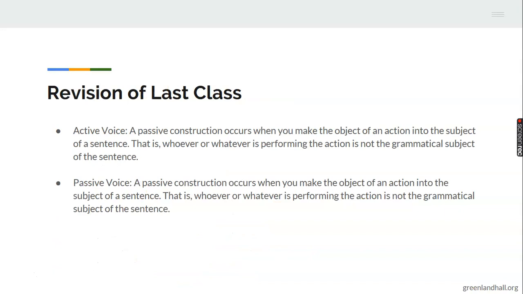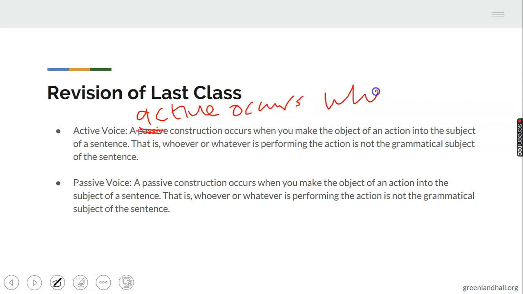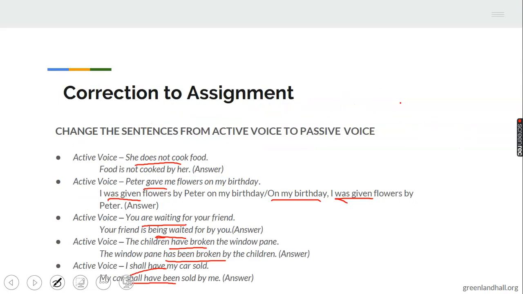Let's do a brief revision of last class. Last class I said a passive voice occurs when, it should be active here, active occurs when the subject is the doer of the action. Then a passive voice occurs when the subject is acted upon by the verb.